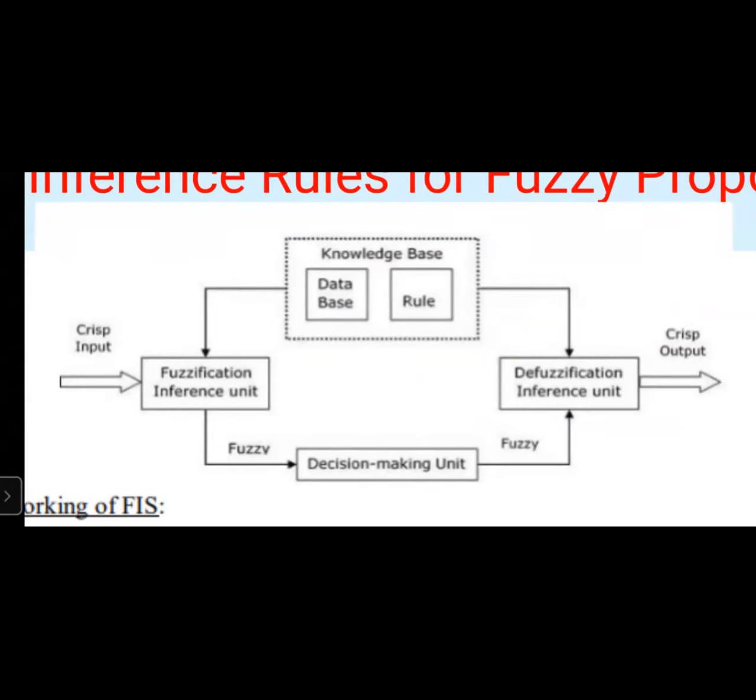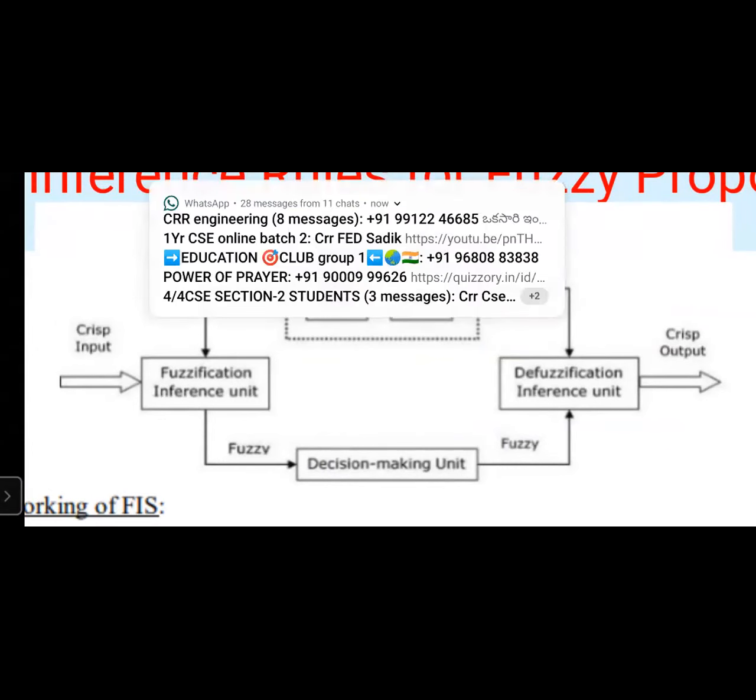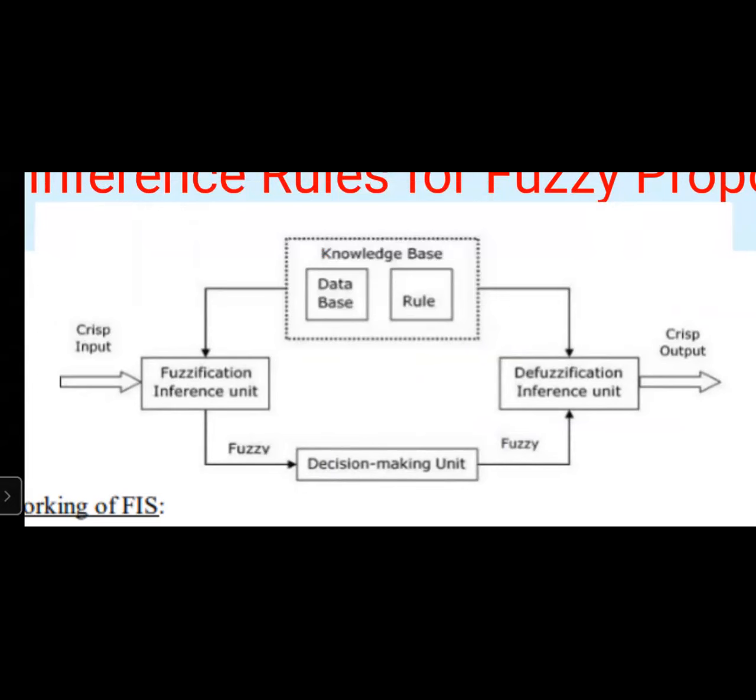That fuzzy set will be given to the defuzzification inference unit. Coming to the fuzzy inference unit, it considers both the decision making unit and also the knowledge base. And the knowledge base has two things. One is database and another one is rules.